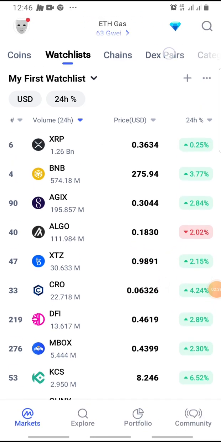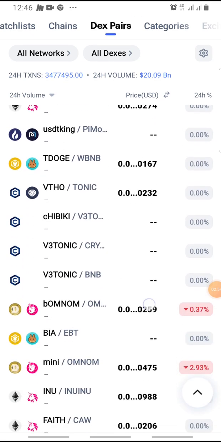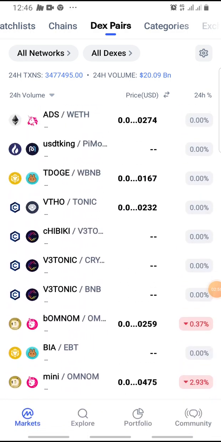And right here is the DEX pairs, right after chains. DEX is decentralized exchanges like PancakeSwap, Uniswap, etc. These DEX pairs are those pairs that they use. So you can see them over here. If you scroll down, you're going to see more of them.